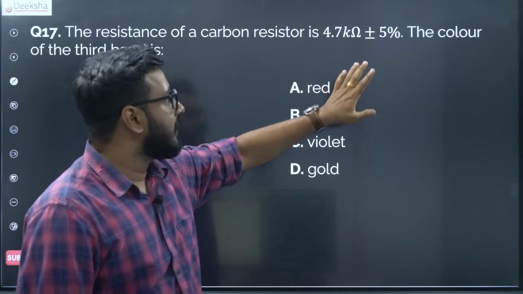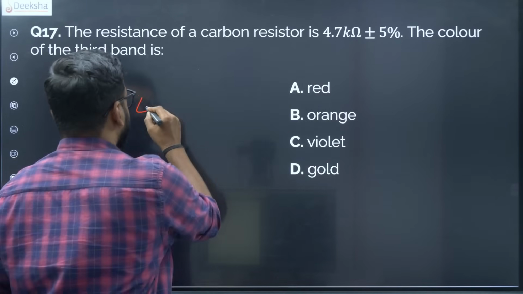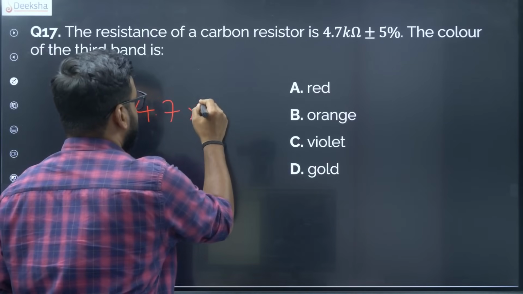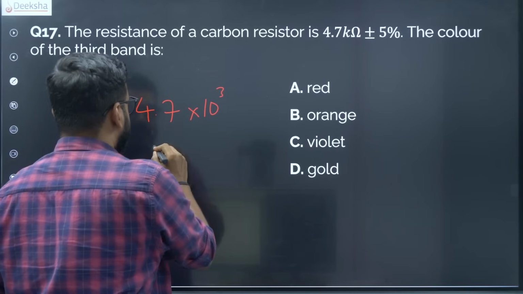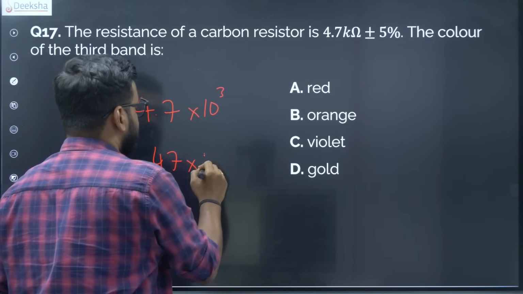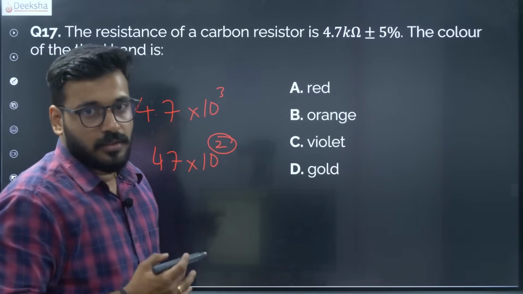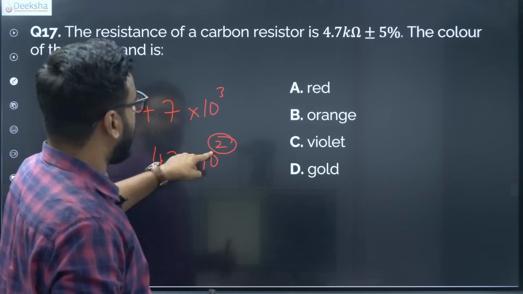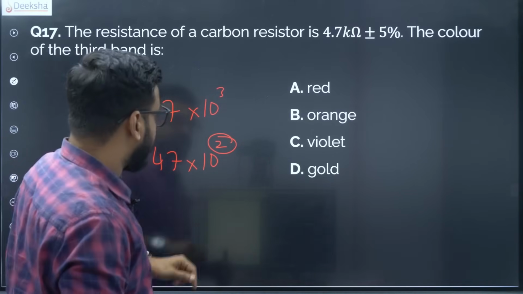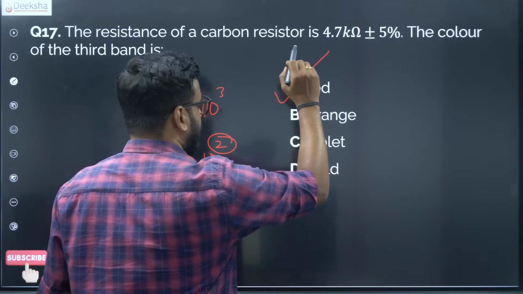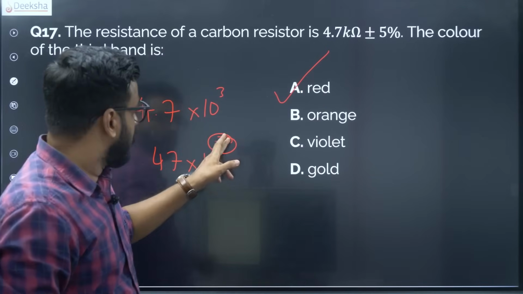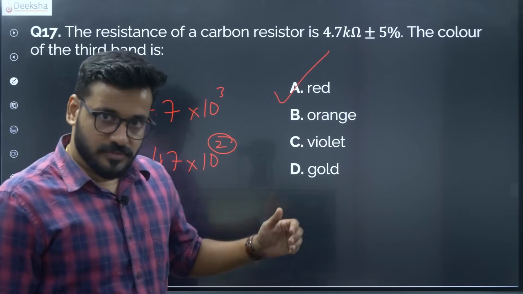So 4.7 kilo, 4.7 kilo means 10 to the power 3. You can also write it in the standard form where you see the carbon resistance. So what is the power of 10? That is the third band. The color of the third band is the power of 10. So power of 10 is 2, therefore BB Roy, red. 0, 1, 2. So 2 corresponds to color red. So this is the correct answer.